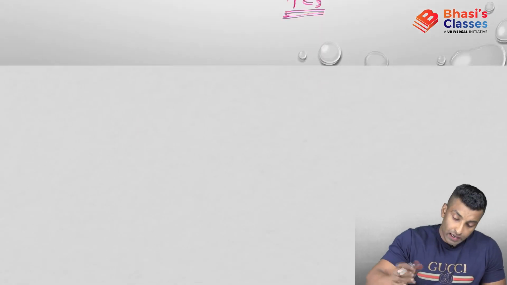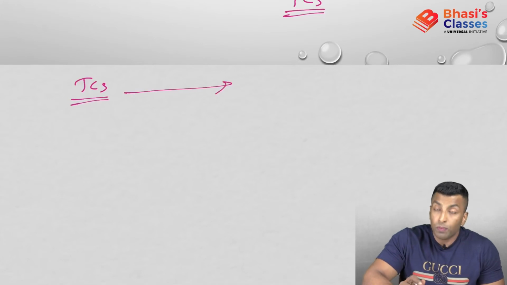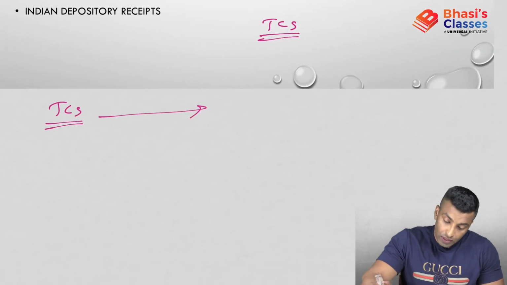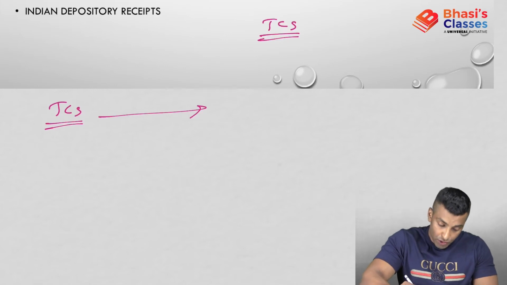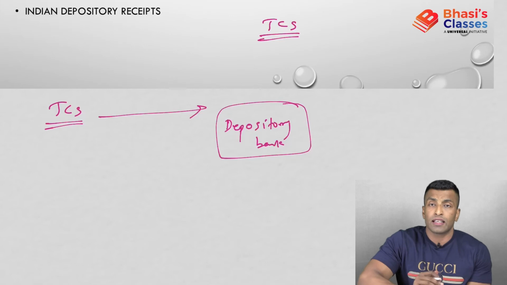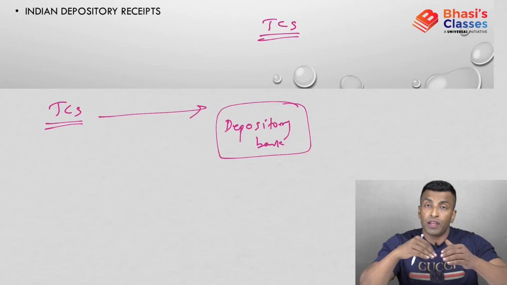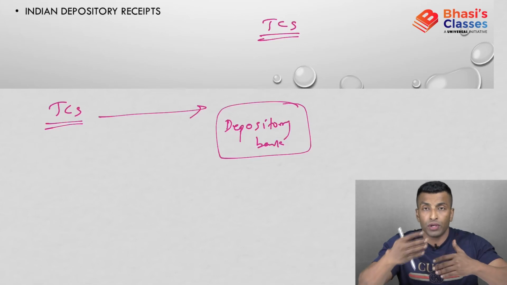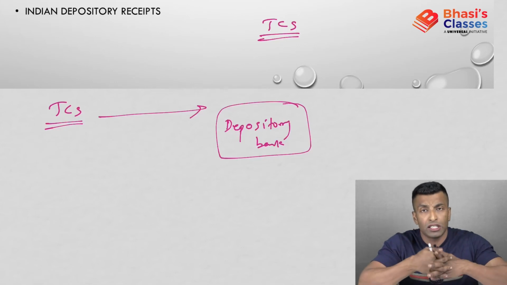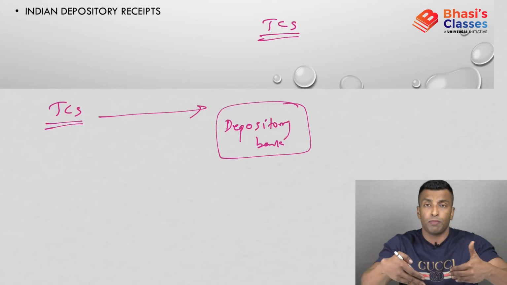Now GDR, what is GDR? Let's suppose TCS, let's take this company. TCS wants to issue securities in a foreign country. So what TCS needs to do is approach the depository bank in that foreign country. The depository bank facilitates all these things. In India's case, if an Indian company wants to list or issue securities in India, they have to approach a merchant bank and follow the same procedure. So the merchant bank in foreign countries is what we call a depository bank.